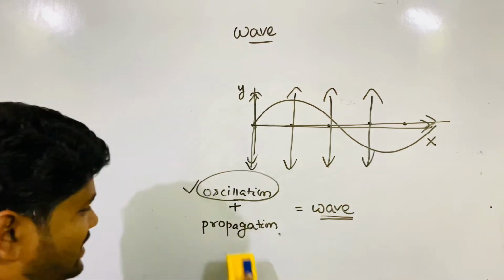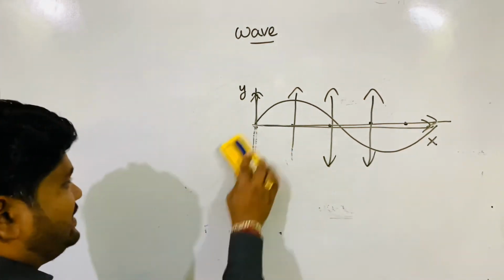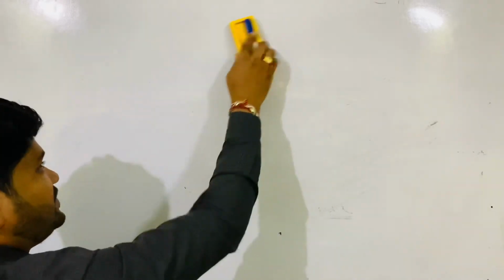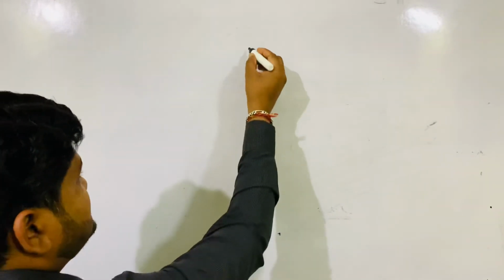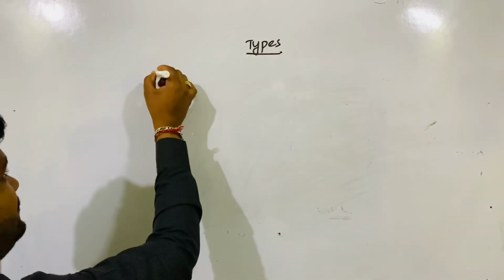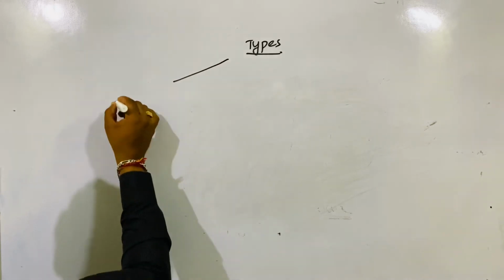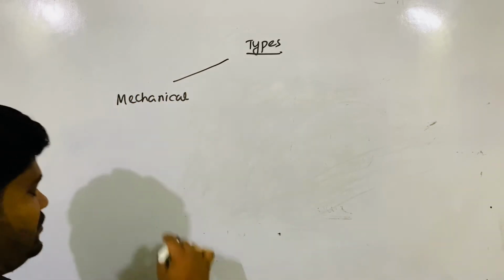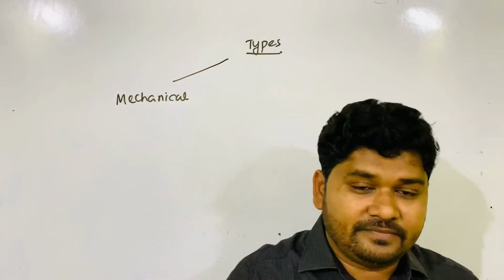So now let's come to the different types of waves. The first wave is the mechanical wave. What do you mean by mechanical wave?